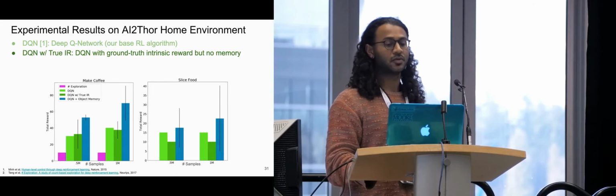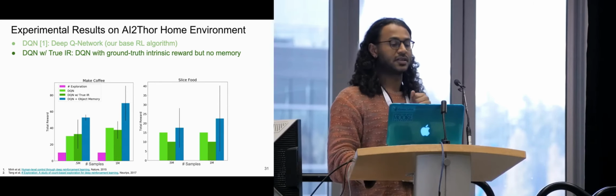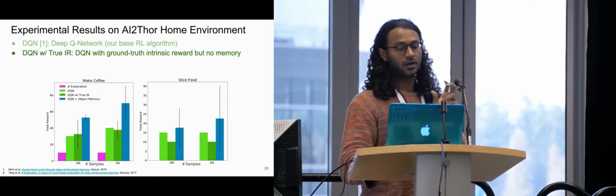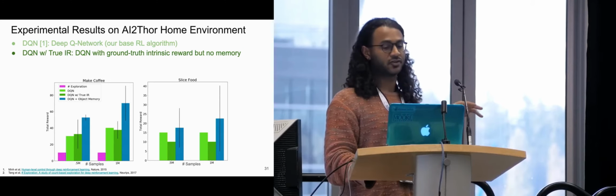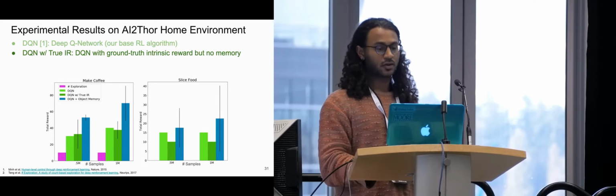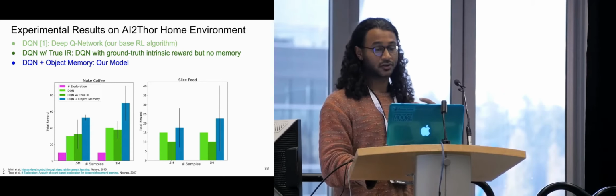I'm running short on time, so I will go very quickly through experiments. Basically here is a core RL algorithm. There I have also correct object interaction reward, but no learning representations. They do about the same. Intrinsic reward isn't as helpful without recognition problems solved.